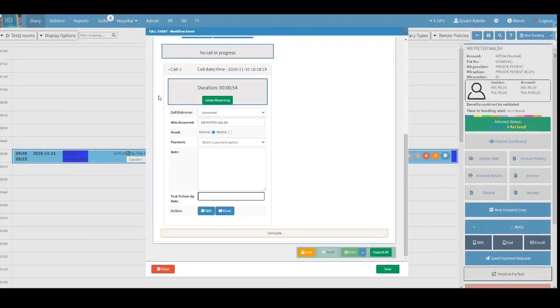After a call is done, the call details will automatically be saved underneath. These details will include the date and time, the duration of the call, as well as a recording of the call.